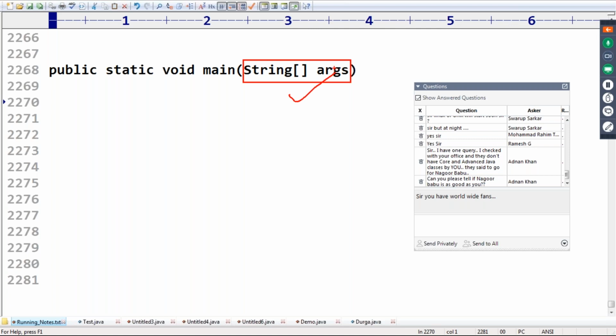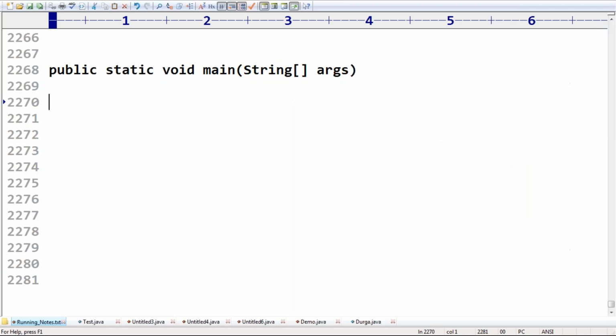Next, public static are modifiers in Java. The order of modifiers is not important. You can take either public static or static public. Both are acceptable. Remember this one, sir.